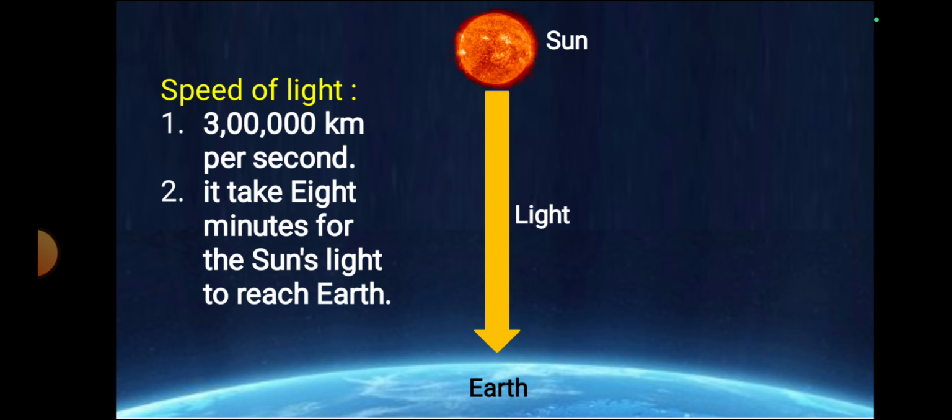The journey of light from the sun to earth is 8 minutes. Its speed is nearly 3 lakh kilometers per second. It has to take a journey of nearly 150 million kilometers. So its journey time is nearly 8 minutes.